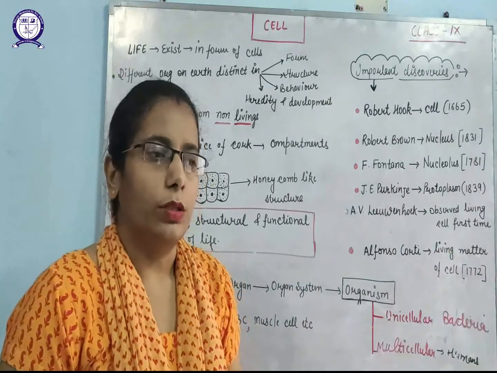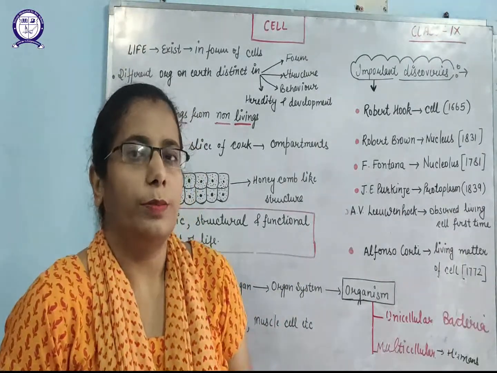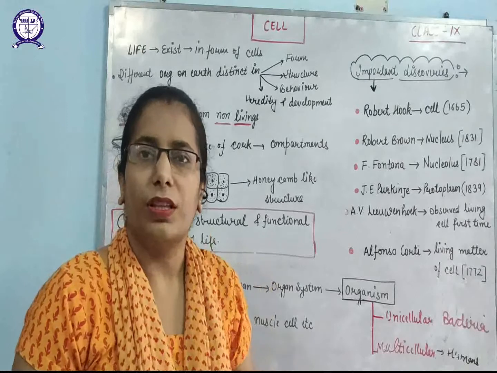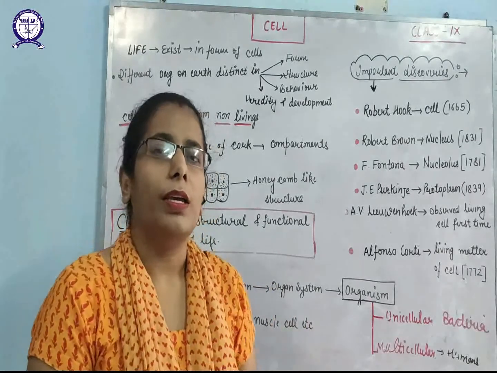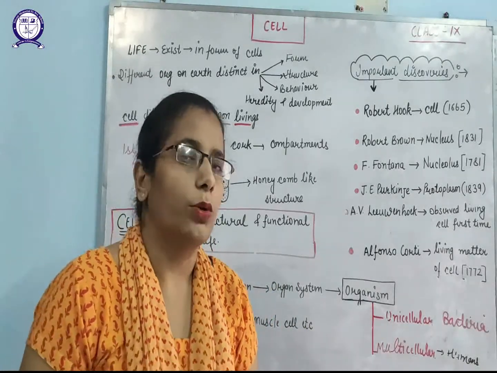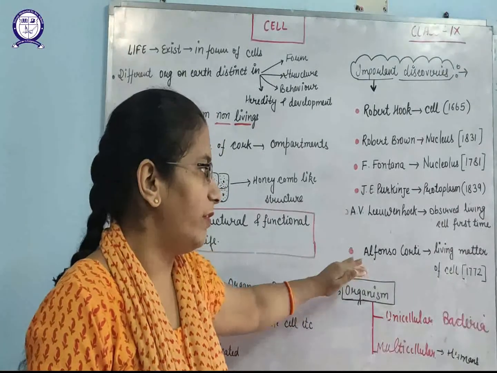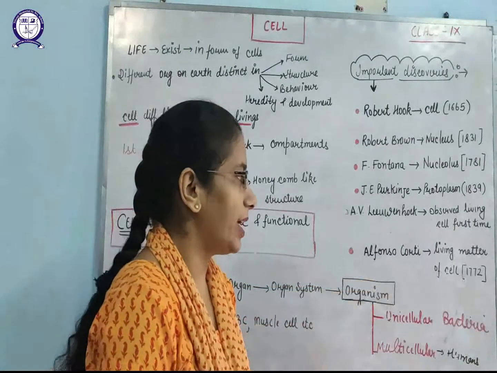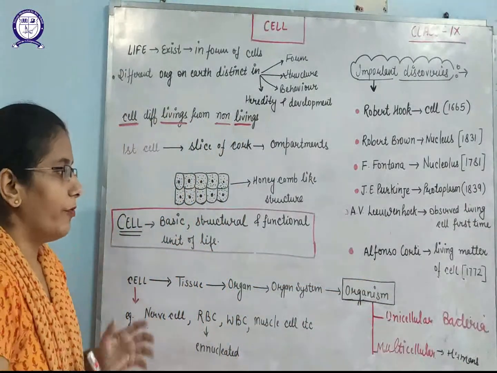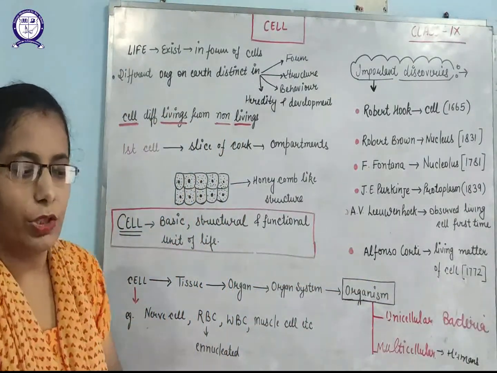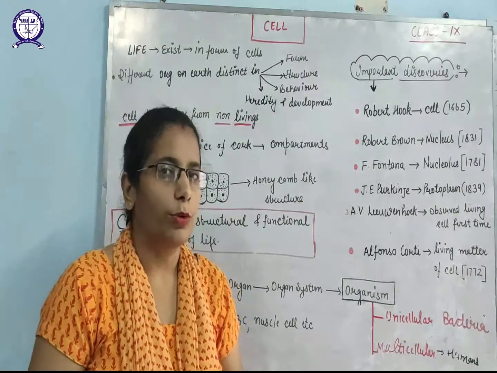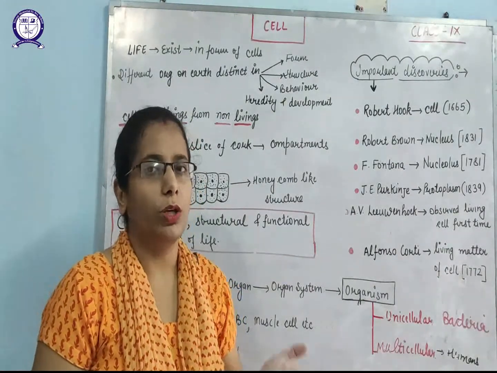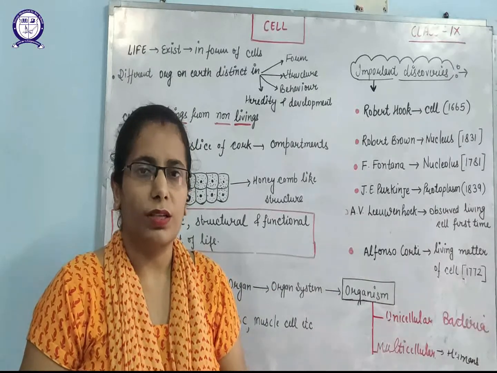As you know, in our body also there are some non-living parts like our hair and our nails. In the same way, inside the cell some living and non-living matter are also there. So Alfonso Corti observed the living matter inside the cells in 1772. So we can divide the organisms on the basis of the number of cells into unicellular and multicellular organisms.